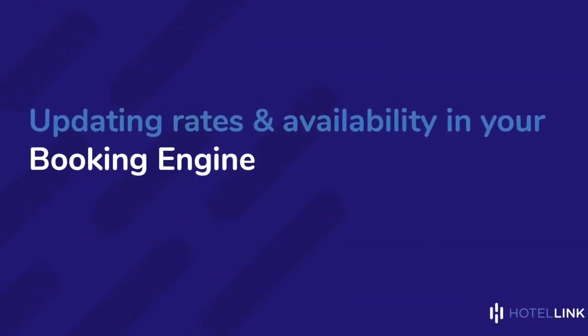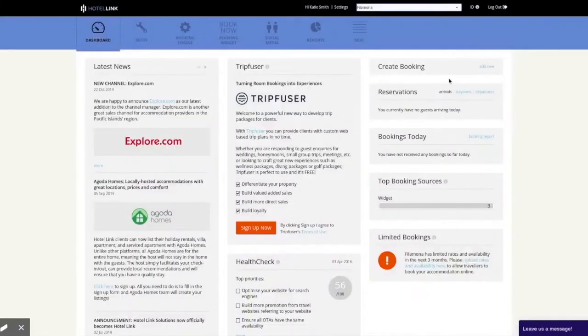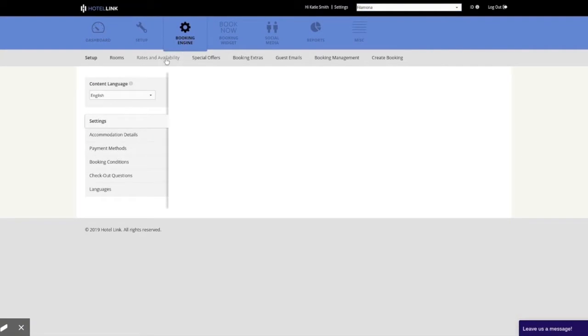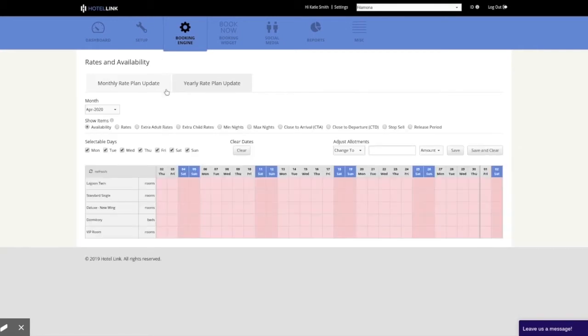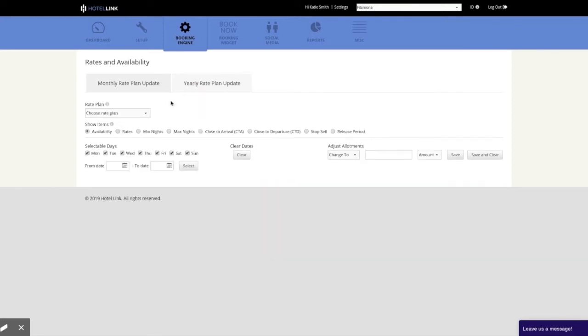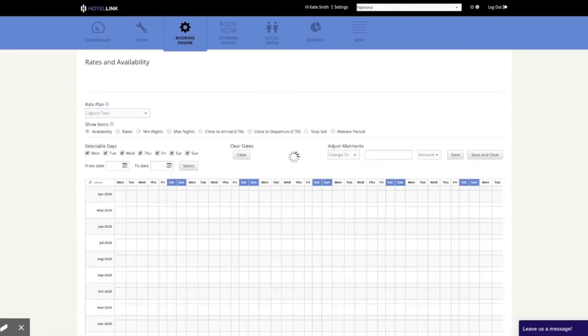Updating rates and availability in your booking engine. Go to the booking engine solution and click on Rates and Availability. Then either set up by monthly rate plan or by yearly. I will demonstrate yearly updating.